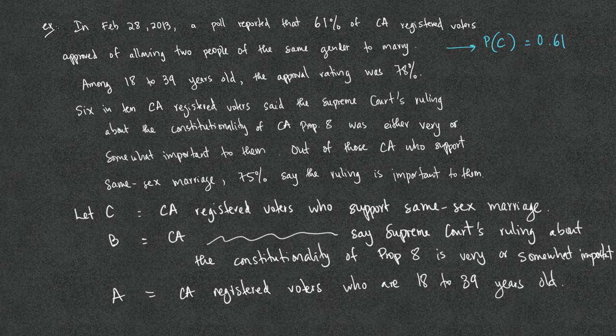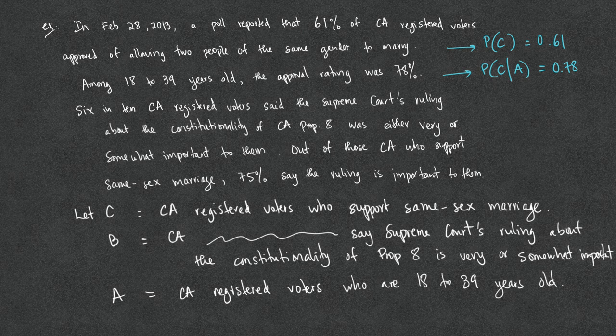So this is the same as saying given event A, the probability of C is 0.78. The word among is the same as given or if. It is a conditional event.